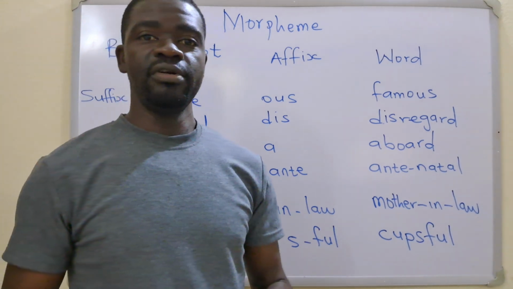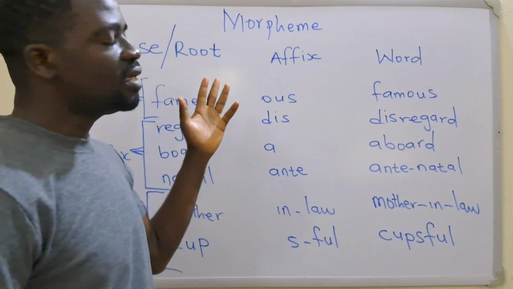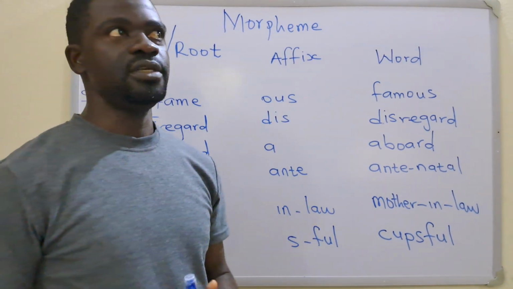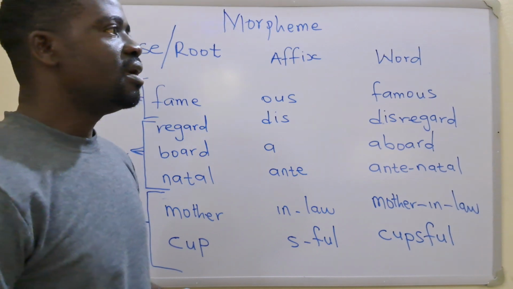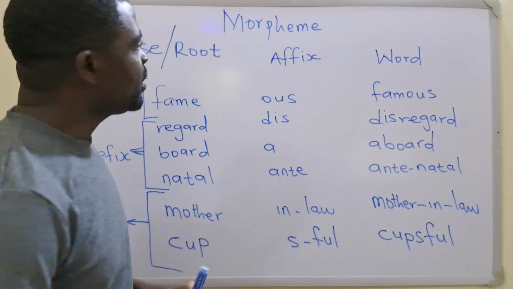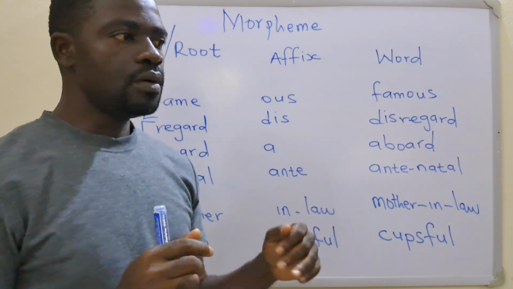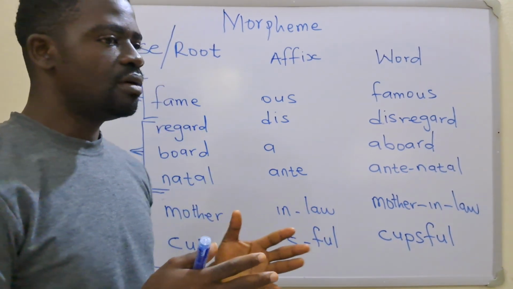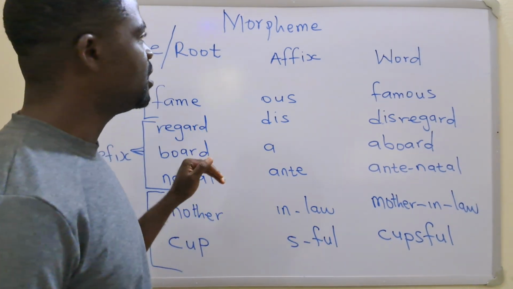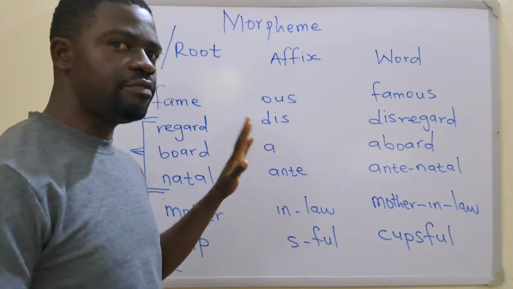You recall in the previous classes, we were discussing morphemes, and we looked at the different types of morphemes. We also described a morpheme itself. And I mentioned earlier that you can describe morphemes in terms of their structure or in terms of their meaning. In terms of meaning, you can have a bound morpheme or a free morpheme.